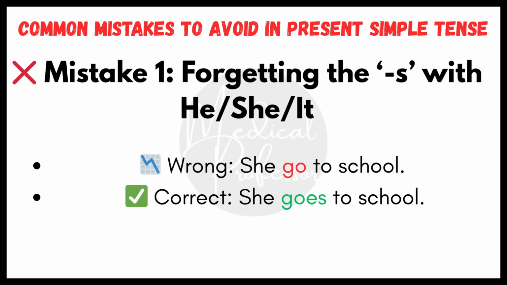This is one of the most common errors. When using he, she, or it, you must add s or es to the verb. She go to school is a wrong sentence. The correct sentence is she goes to school. Remember, he, she, it needs the verb to change.